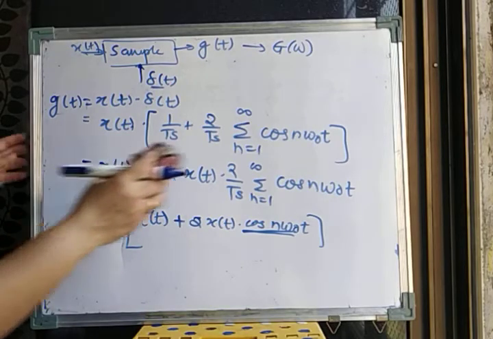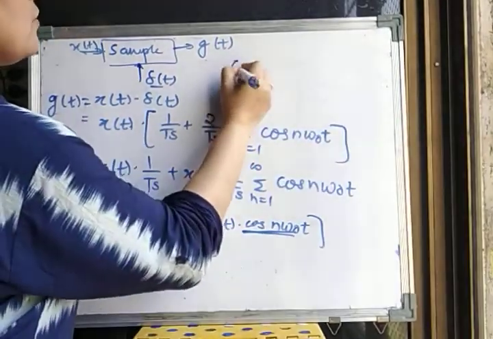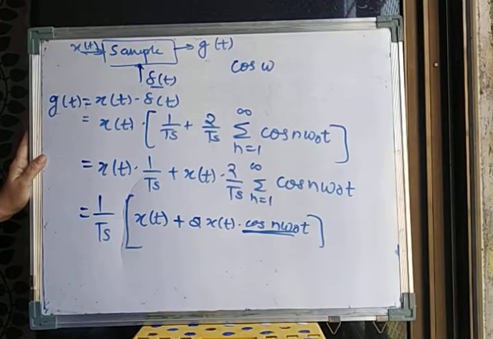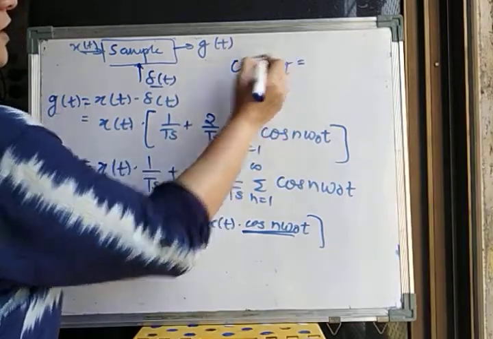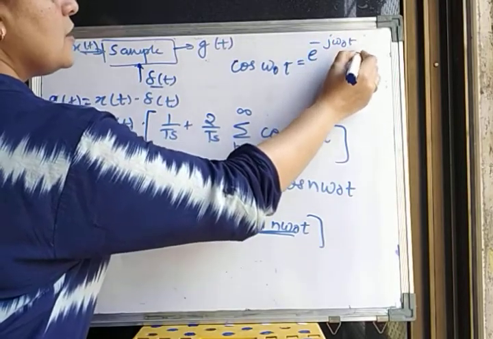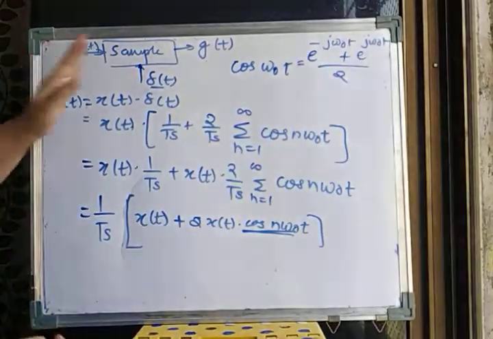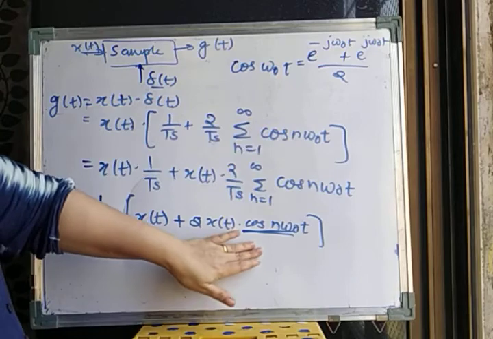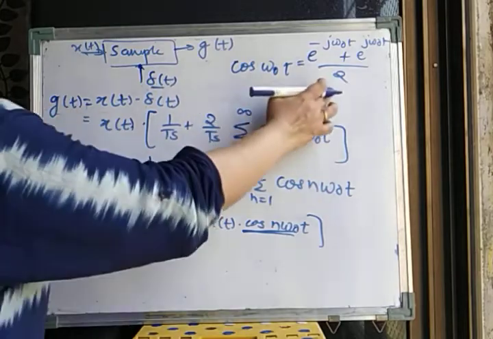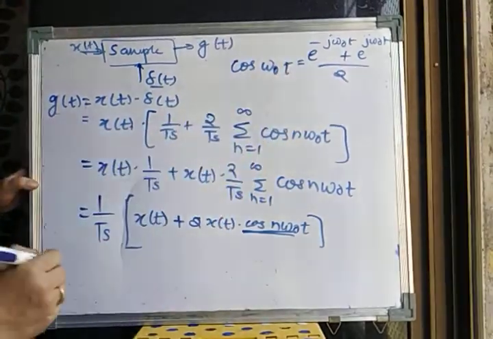in terms of exponential. So how can I represent cos omega 0 t in terms of exponential? We can write it as e raised to minus j omega 0 t plus e raised to plus j omega 0 t, upon 2. All of you know this formula, right? So now we are going to apply this formula here. The only thing we have to notice is that my term is multiplied by 2. So this 2 and this 2 will get cancelled, and finally our cos n omega 0 t will be replaced only by this particular function.